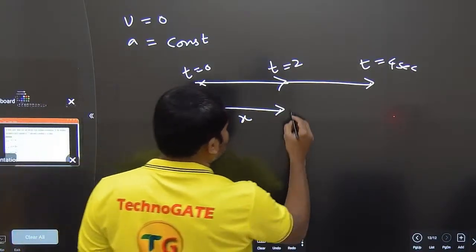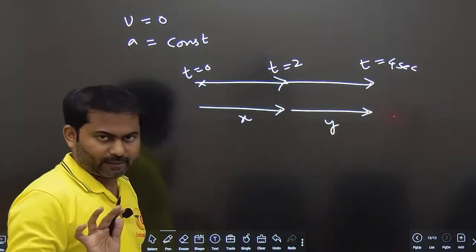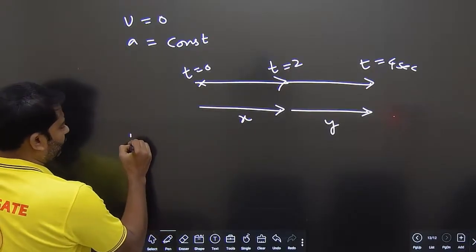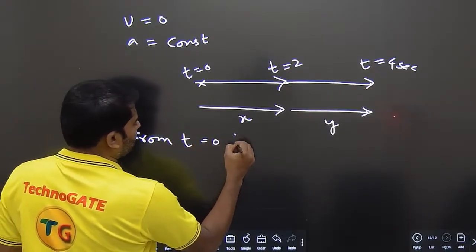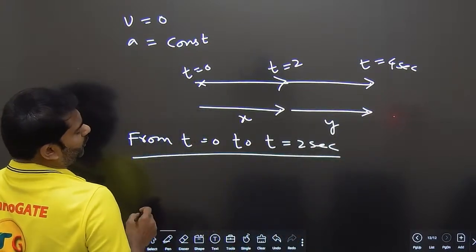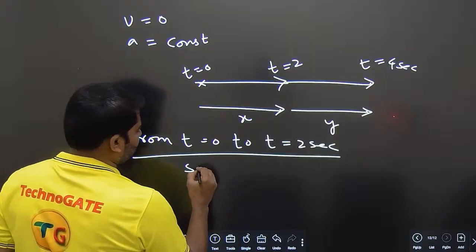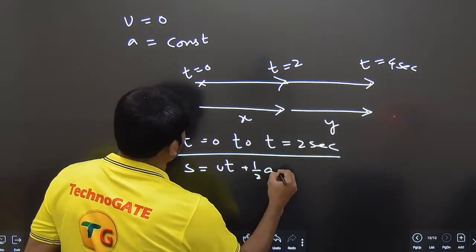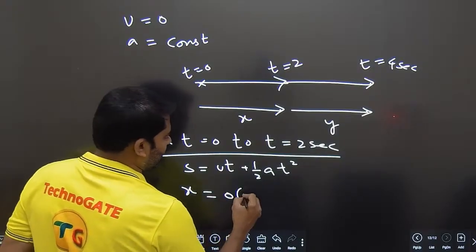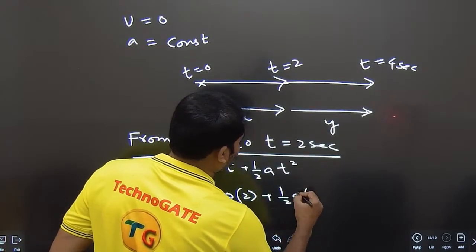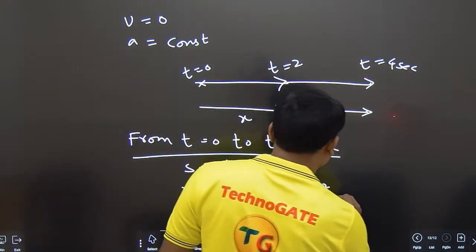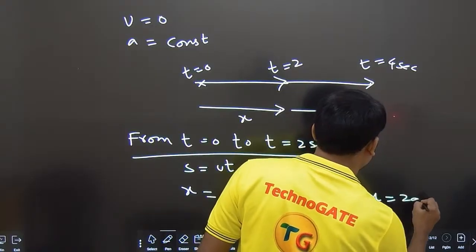In the next 2 seconds it has covered a distance of y. Okay, clear? That you need to understand. Let us take from 0 to 2, so from t is equal to 0 to t is equal to 2 seconds. So we want to cover this distance x, right? Using s is equal to ut plus half a t square. S is nothing but x, u is anyways 0, time is equal to 2 seconds, half a into 2 whole square. Clear? If you simplify, we will get the value of x